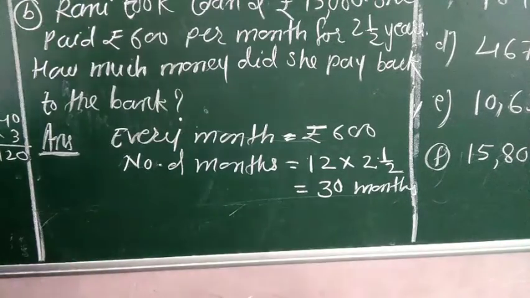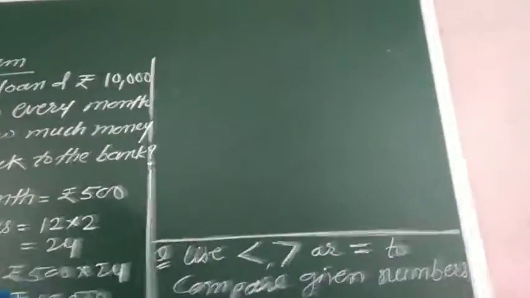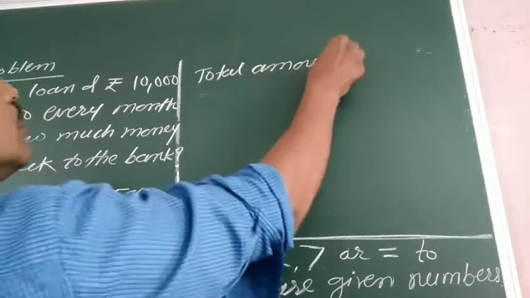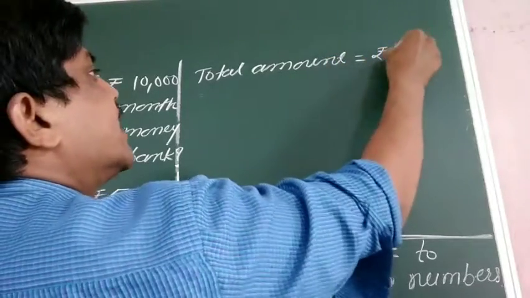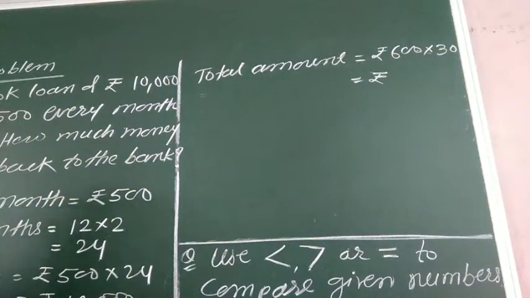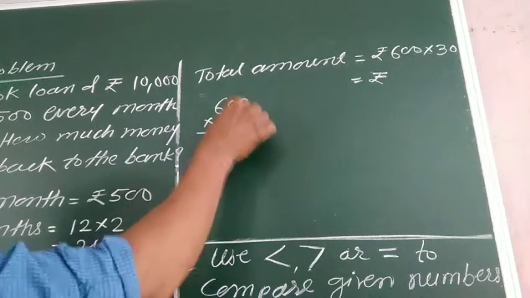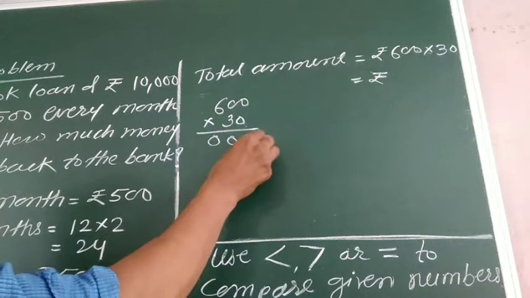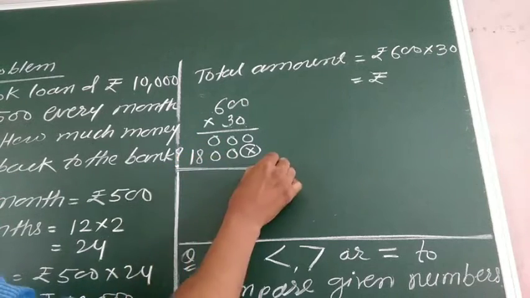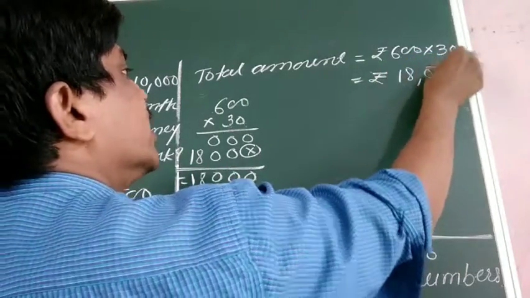Now next, total amount. See, total amount equal to ₹600 into 30. Let's see what happens. 600 into 30, 0 0, then it is 0 0. Now it is 30, 30 and 6 plus 8, so 0 0 0 8 1, equal to 18,000. It is rupees 18,000.